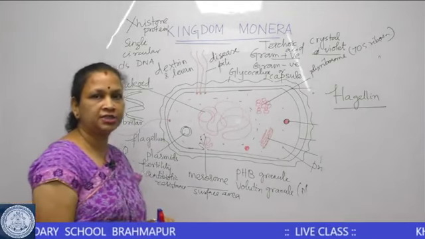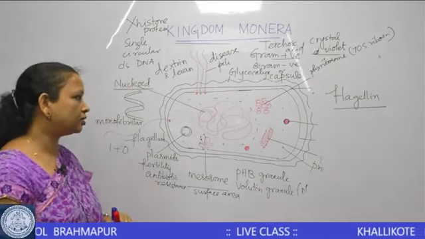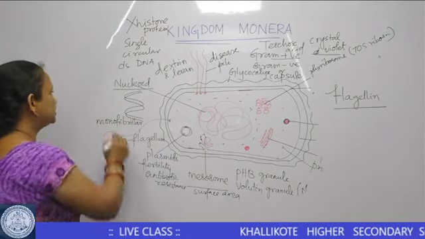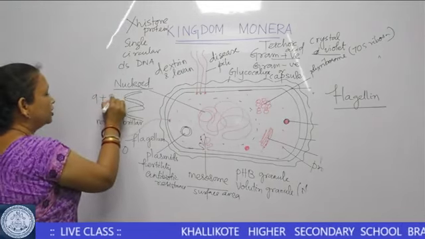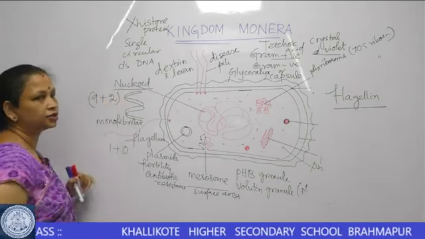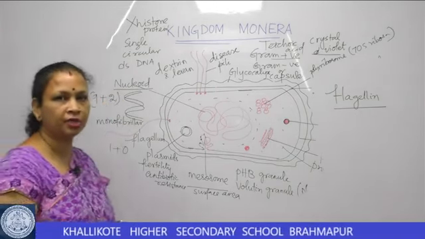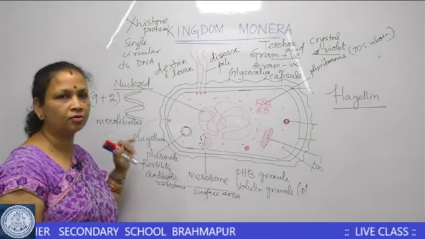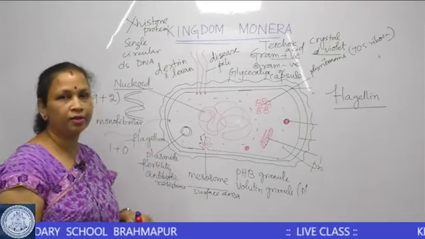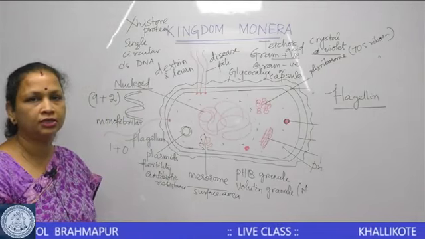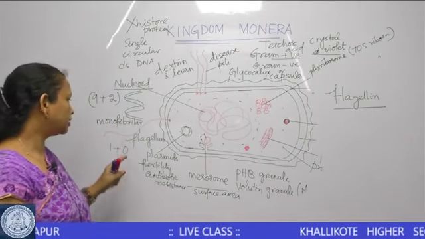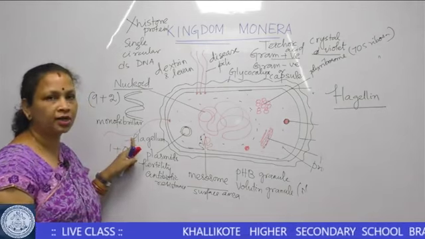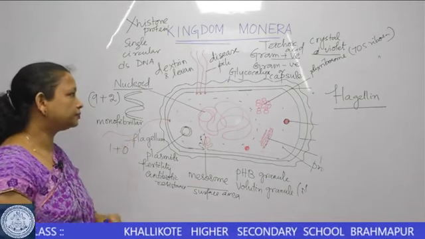Whereas, we will see later that in the eukaryotic flagellum, the arrangement of the protein is in the form of a 9 plus 2 arrangement. So, the 9 plus 2 fibrillar arrangement has 2 central fibrils surrounded by 9 double fibrils to form one single flagellum. So, here this flagellum is always monofibrillar in a bacterial cell.